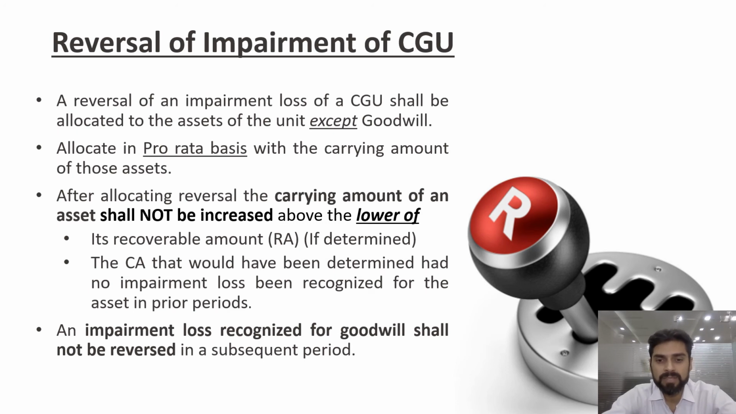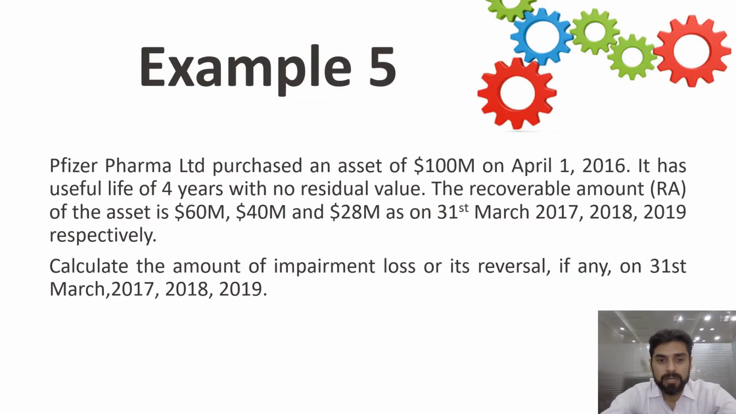So let us understand with the help of an example. Pfizer Pharma Limited purchased an asset for 100 million on 1st of April 2016. It has a useful life of 4 years with no residual value. The recoverable amount of the asset is 60 million, 40 million and 28 million in 2017, 18 and 19 respectively. Now you are required to compute the impairment loss or reversal, if any, for these 3 periods. So let us understand how we will compute the impairment and reversal of impairment.